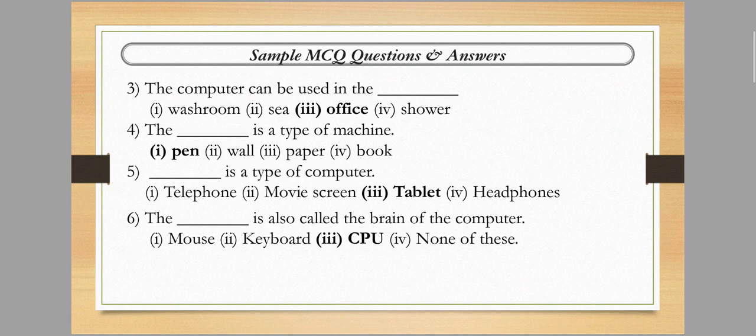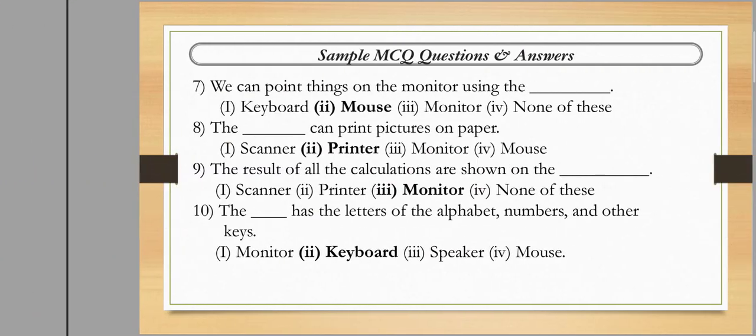Next is: the dash is also called the brain of a computer. This question is very easy. We all know that the CPU is also called the brain of a computer. So move on to the next question.